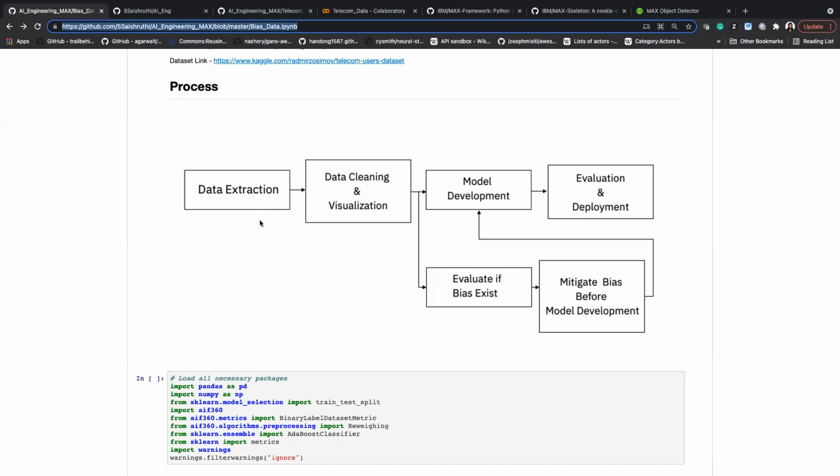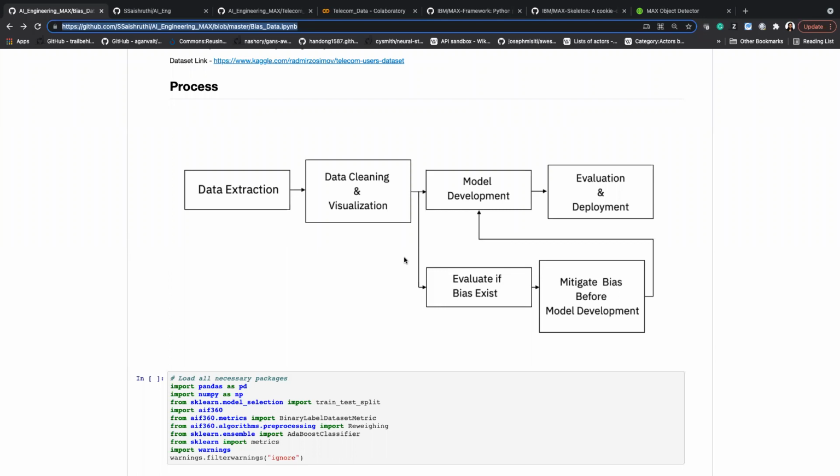So yeah, in the regular process, we start with extraction, cleaning, visualization, model development, evaluation, go to deployment, right? So we'll take a twist. This particular flowchart is for evaluating, detecting, and mitigating bias before entering into the model building phase.